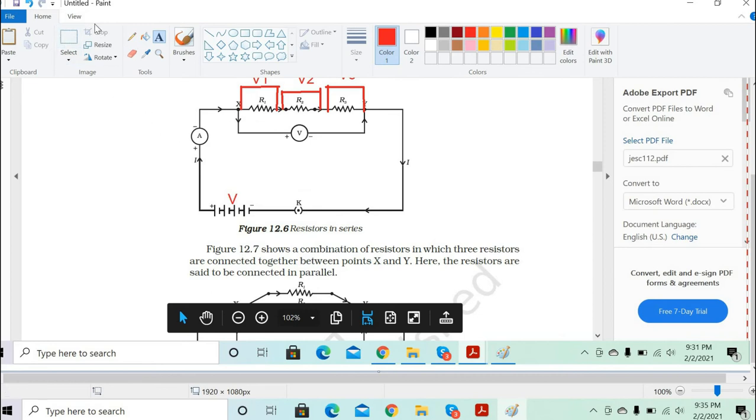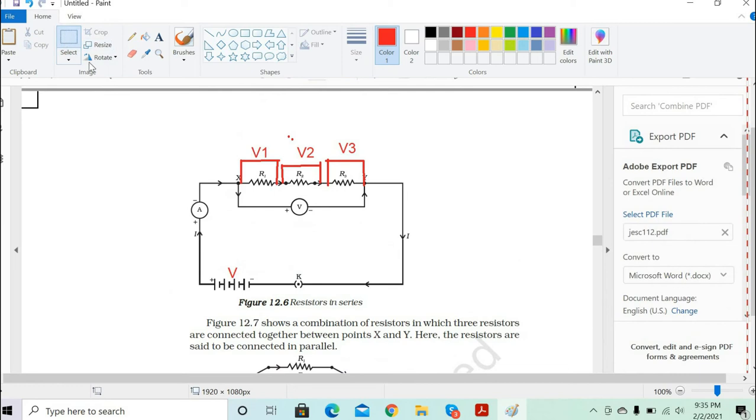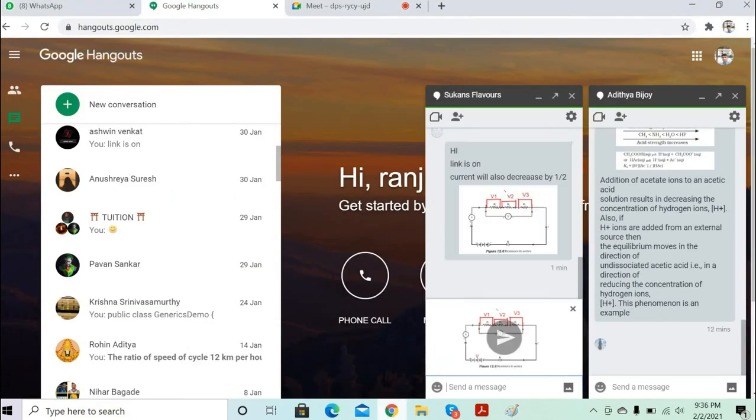Now, as per Ohm's law, the total voltage across the three resistances will be the sum of all three voltages.